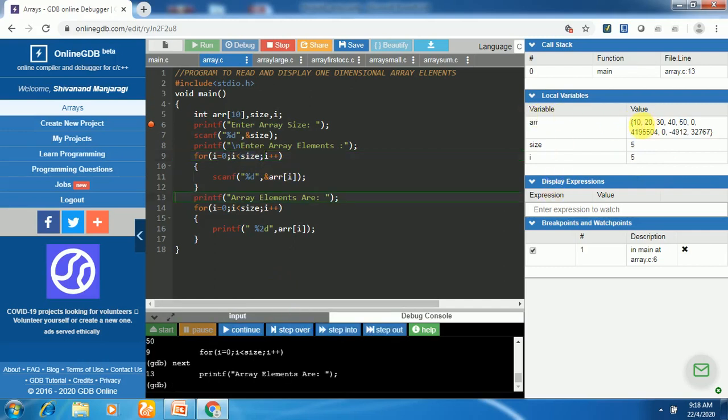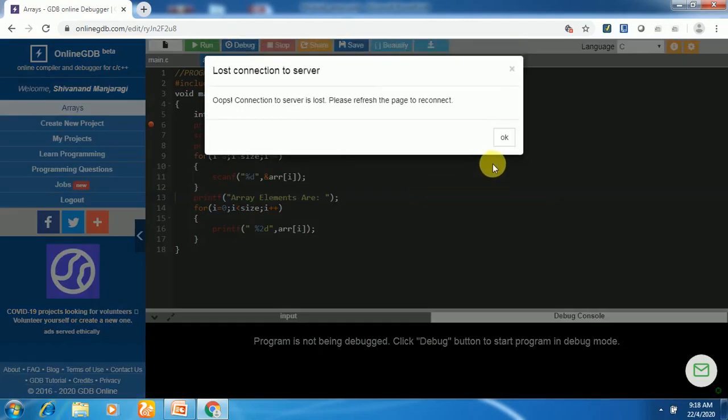So if you look at the array, we have stored 5 elements, 10, 20, 30, 40, 50, and the remaining locations of the array are still holding garbage values, because out of 10 we are utilizing only 5 array locations. The remaining locations are not being utilized, but still they are holding some garbage value, because we have taken the array size as 5.